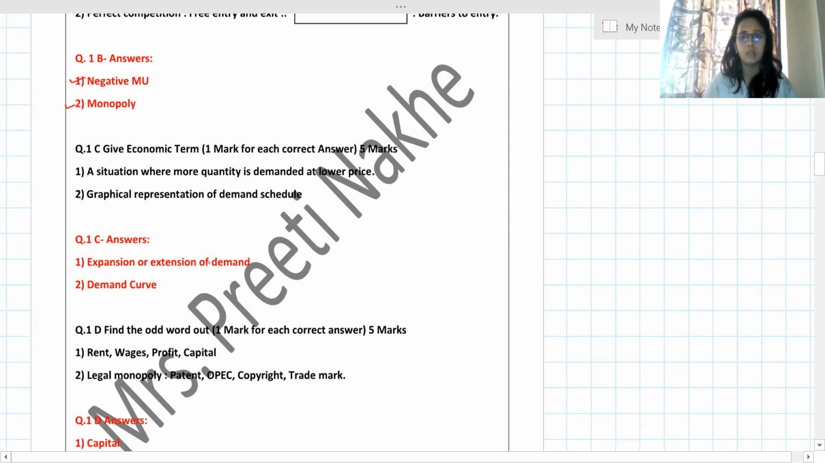C stands for changes, increase, decrease. And I told you how to remember that CID don't change price, so other than price. Here, a situation where more quantity is demanded at lower price. Because price changes are taking place, it is the case of variation. In variation we have expansion and contraction. So directly I will write the expansion or extension of demand. And second, graphical representation of demand schedule. I know the answer is demand curve. I will write like this. Question number 1, first answer is this and second answer is this. Then we have the next type.